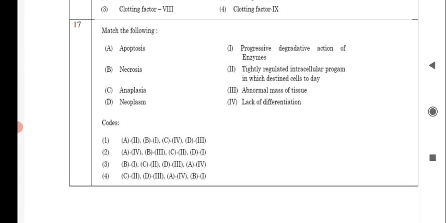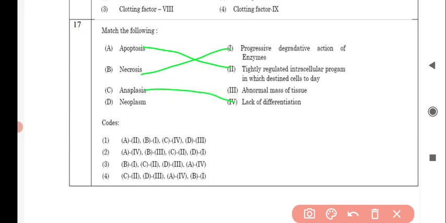Next question is, match the following. A is apoptosis, and it correctly matches with option number 2, that is tightly regulated intracellular program in which destined cells die. Then next is necrosis. It correctly matches with option number 1, that is progressive degradative action of enzymes. For anaplasia, it correctly matches with option number 4, that is lack of differentiation, and for neoplasm it correctly matches with abnormal mass of tissue. So option number 1 is correct for this question.